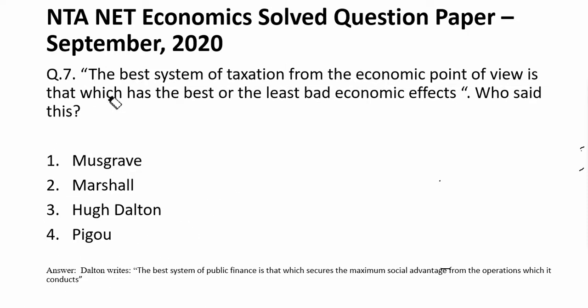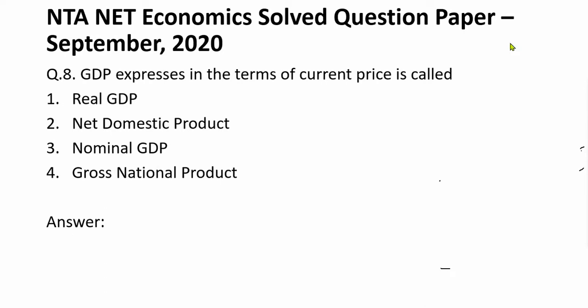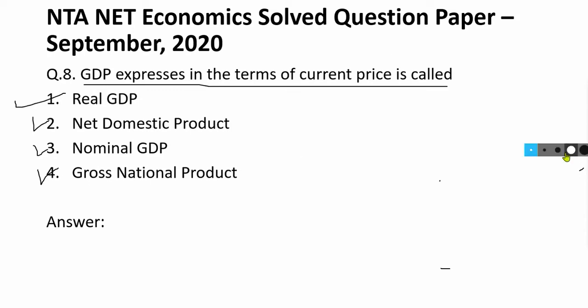Okay. So now let's look at a different question. The question is, GDP expressed in terms of current price is called what? This is a very simple and very common question. We have to say which of the following is correct. So GDP expressed in terms of current price is called what? That is the question. Okay, so let's understand this.